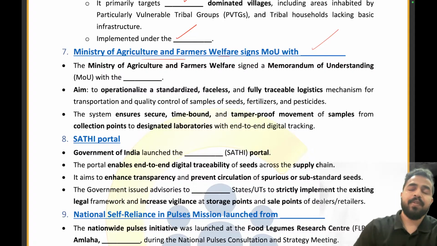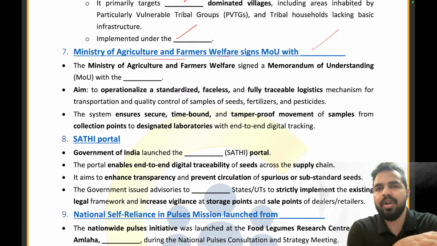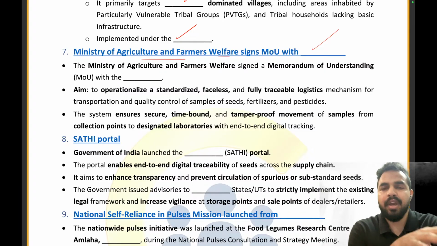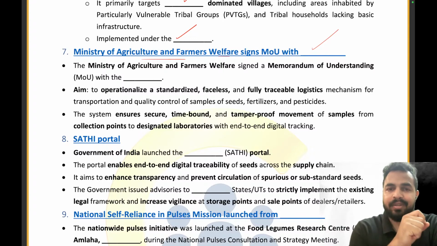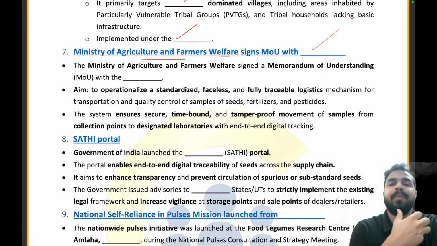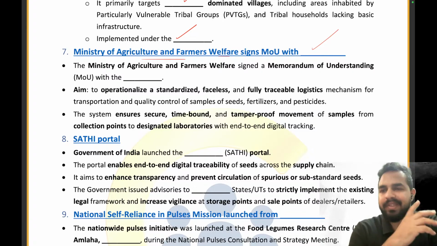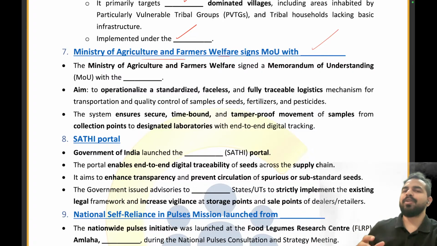See, guys, today with the help of these Drishyam rounds, I am making sure that you are not just remembering the answer. You are answering the question without having options in front of your eyes. And if you are able to answer without any option, you will feel more empowered that now I am able to answer the question. Now in the examination, I will be able to answer the questions very easily, right? Because at that point of time, you will be having options also. So the Minister of Agriculture and Farmer Welfare signed an MOU with the Department of Post.